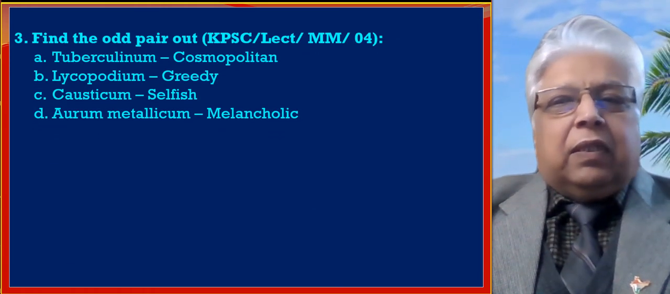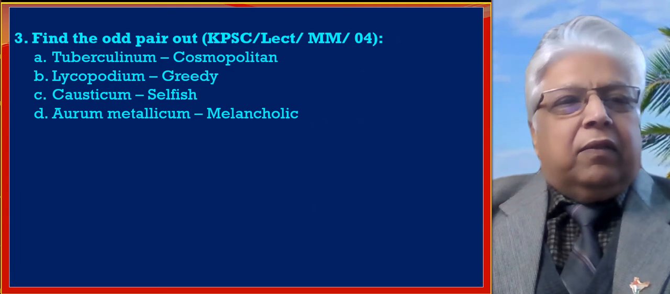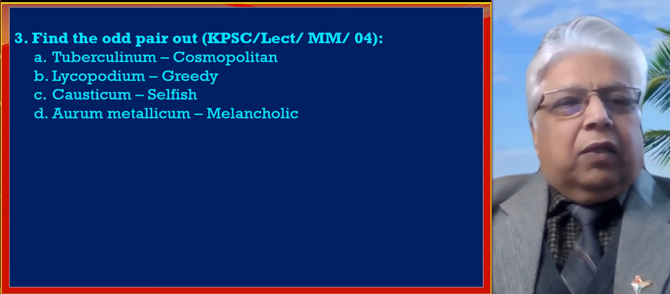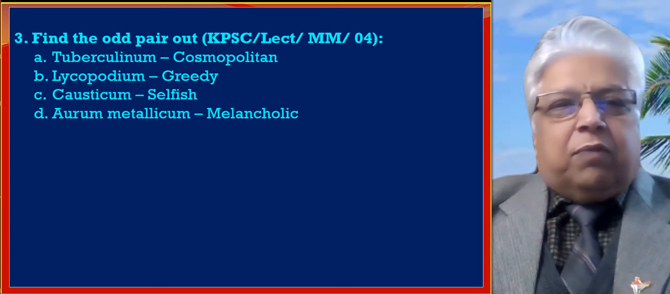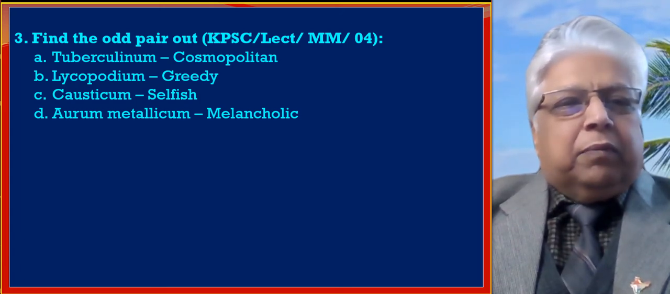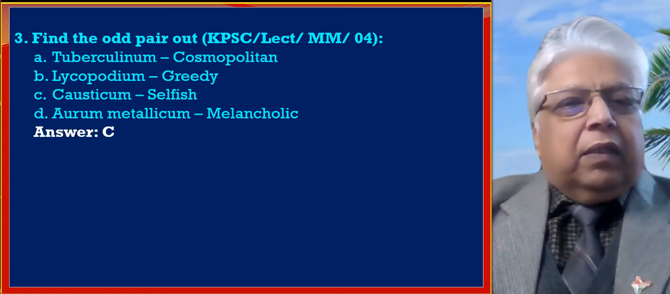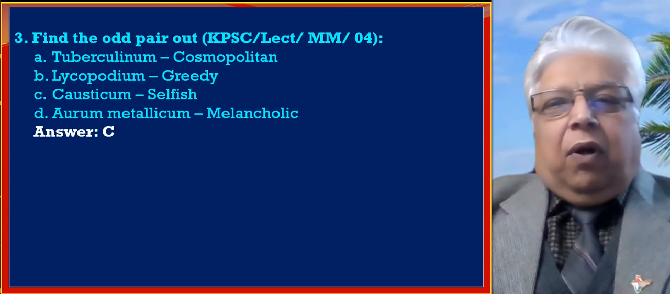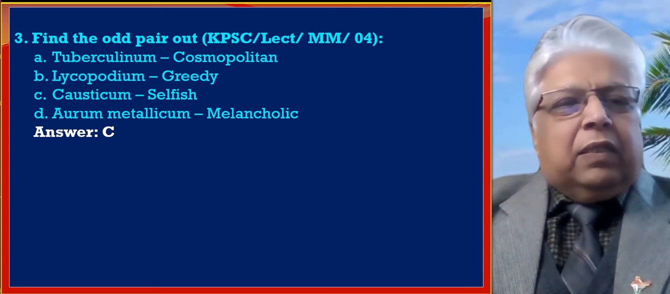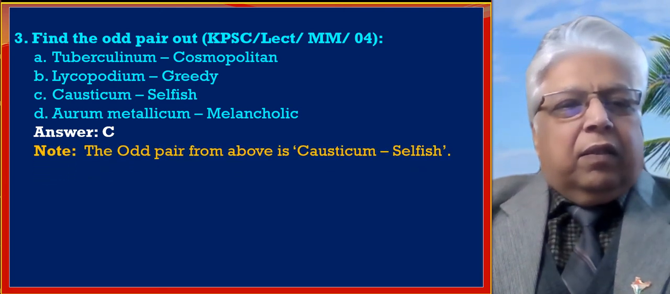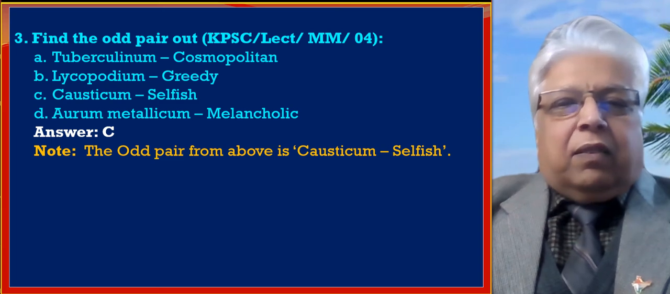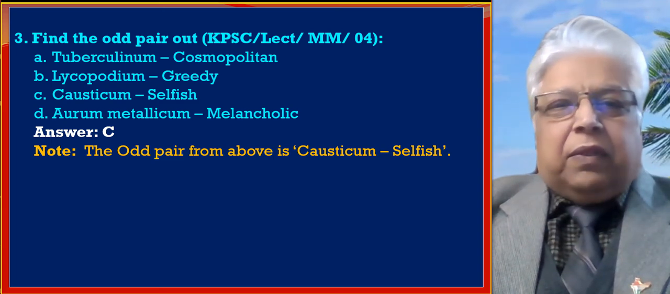Now the next question in the series is the third. Find the odd pair out. Tuberculinum is cosmopolitan, Lycopodium greedy, Causticum selfish, Aurum metallicum melancholic. So odd pair out is C. Causticum is not selfish.